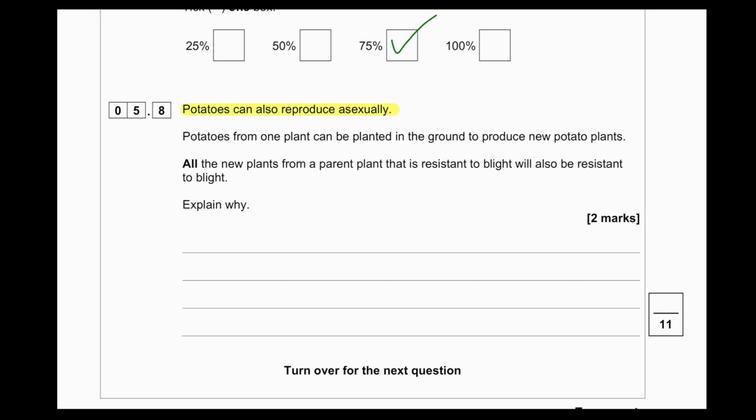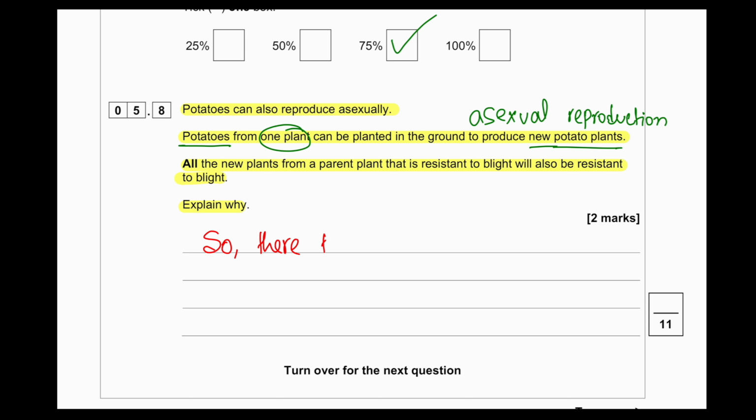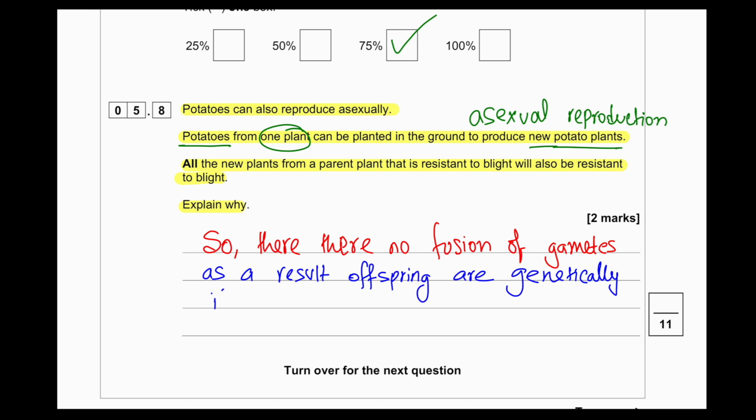Potatoes can also reproduce asexually. Potatoes from one plant can be planted in the ground to produce new potato plants. All the new plants from a parent plant that is resistant to blight will also be resistant to blight. Explain why. Using potatoes from one plant to produce new potato plants is a form of asexual reproduction. So there is no fusion of gametes and the offspring are genetically identical to the parent plant.